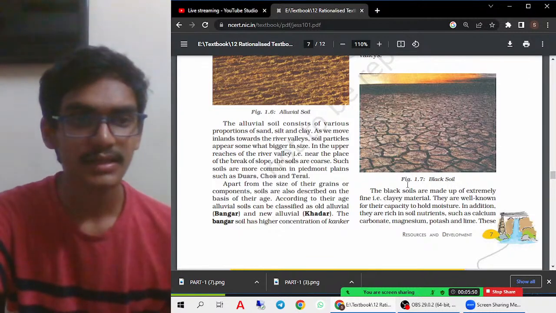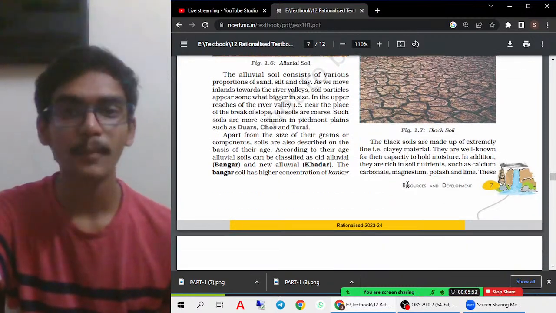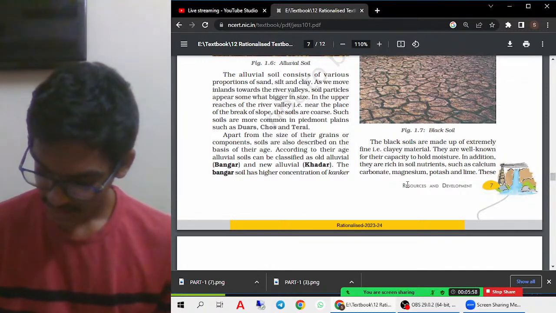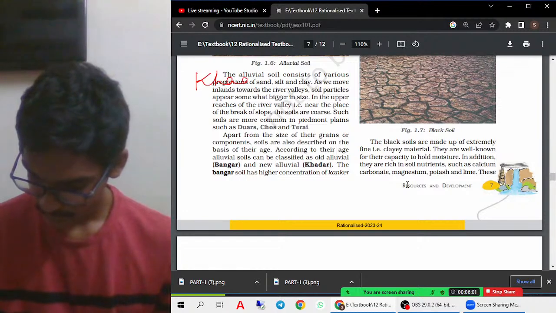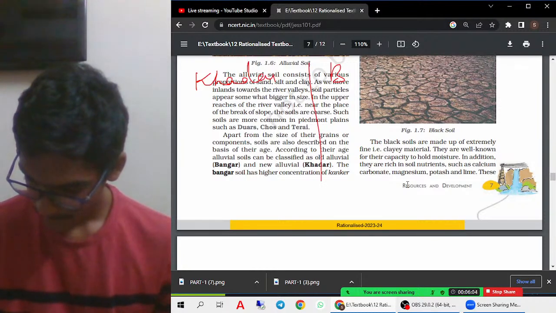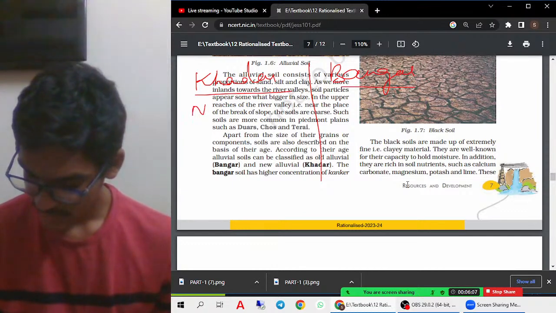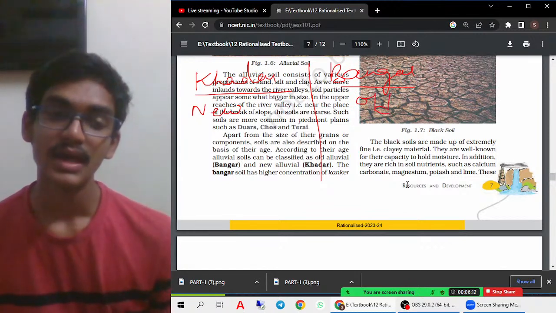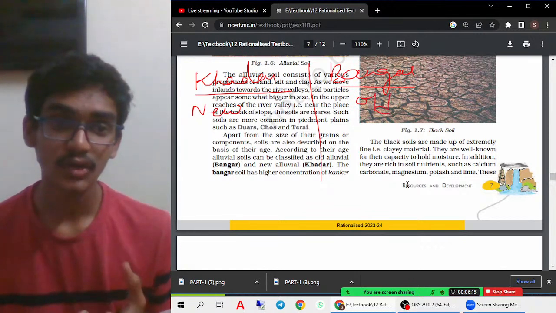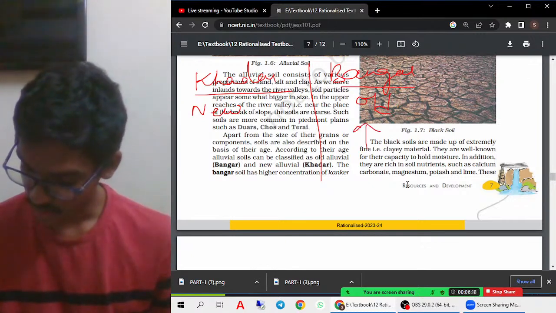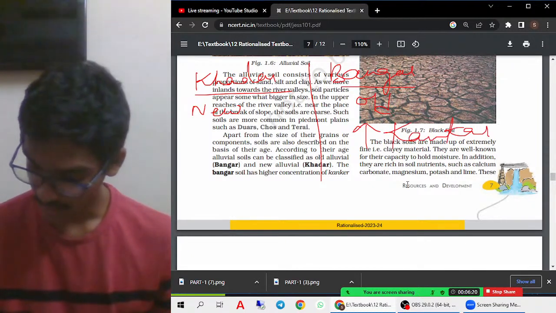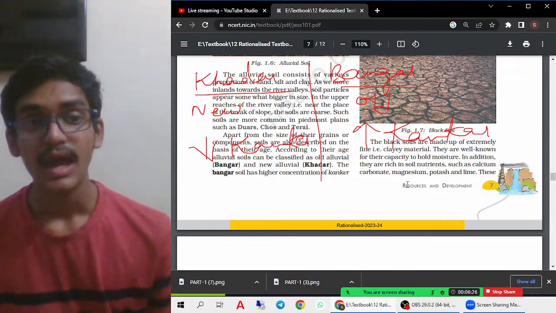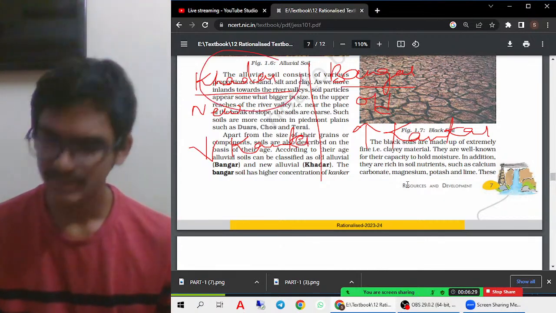Okay. And the third most important property of these soils is that we have Khadar and Bangar. So what is Bangar? Khadar is considered to be the new alluvial soil, and Bangar is considered to be the old alluvial soil. And there are more kankar nodules. Bangar actually has greater kankar nodules. Kankar nodules are mainly found in Bangar, and there are fewer kankar nodules in Khadar soil, that is the new alluvial soil. And these two are the different types of alluvial soils that you can mainly understand.